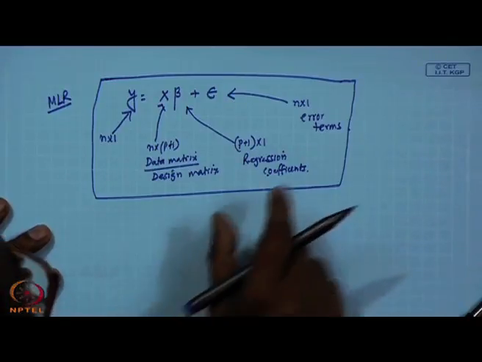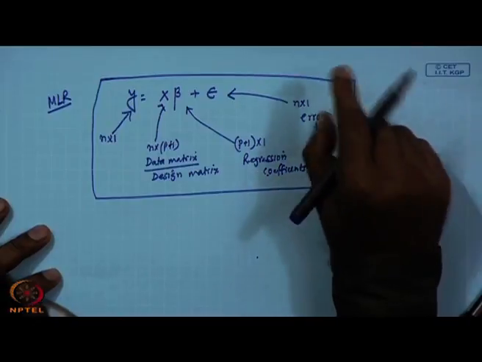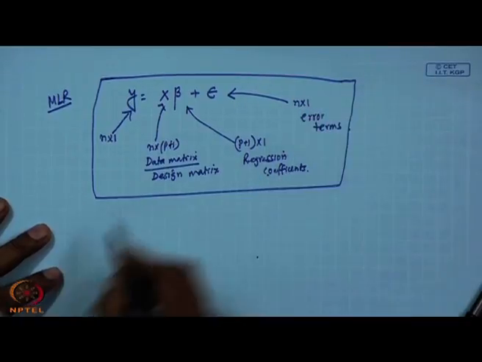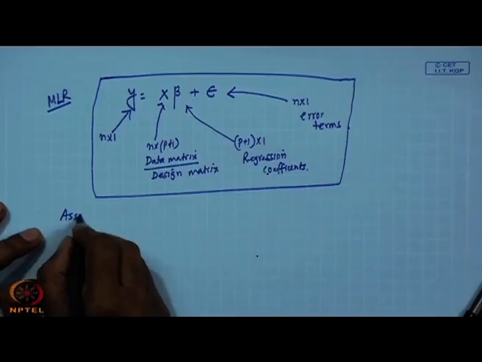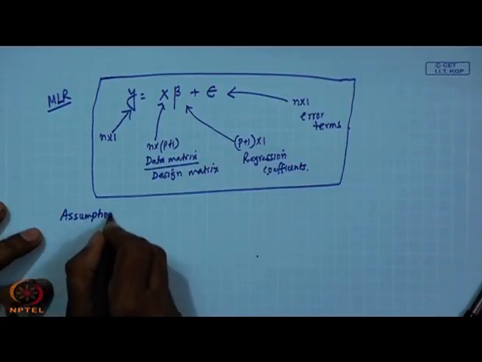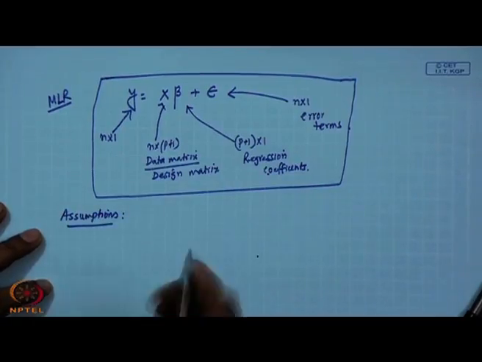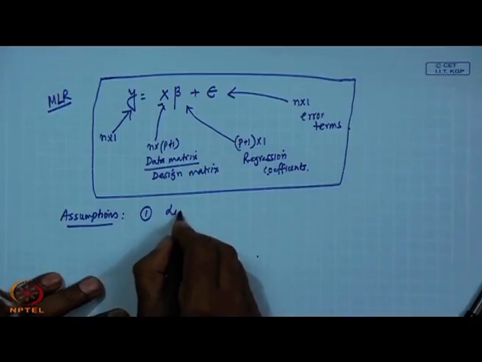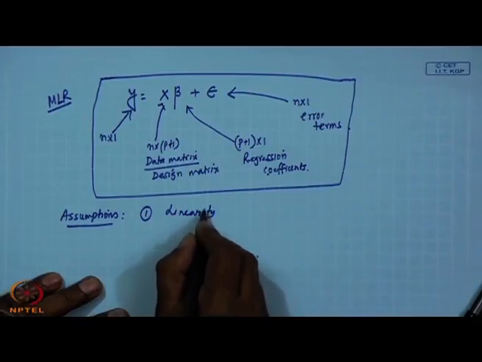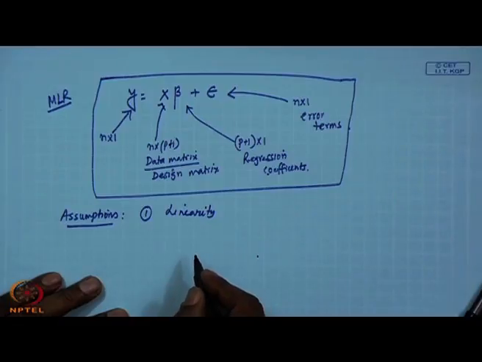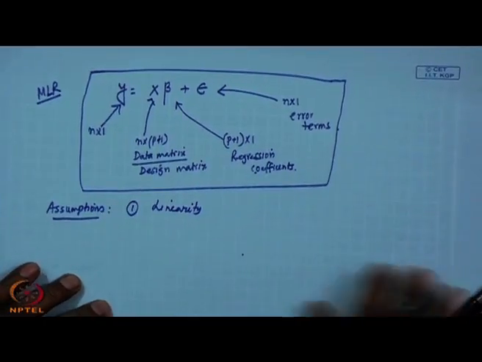the equation for multiple linear regression in matrix form. Okay. Now, we will see some of the assumptions of multiple regression. First assumption is linearity, that is, linear relationships.